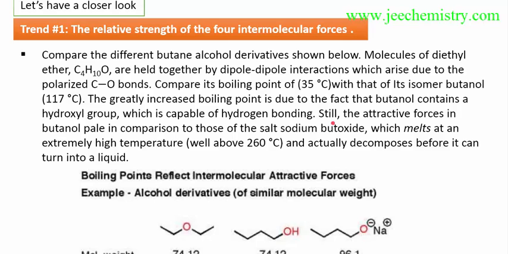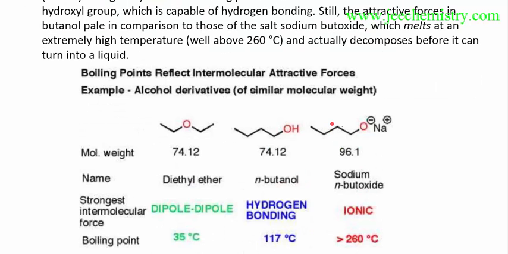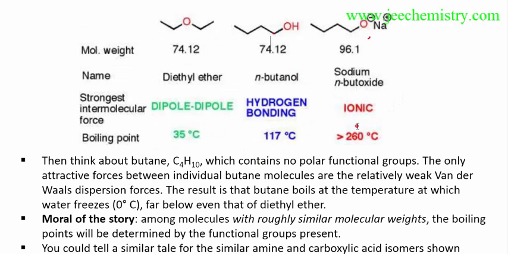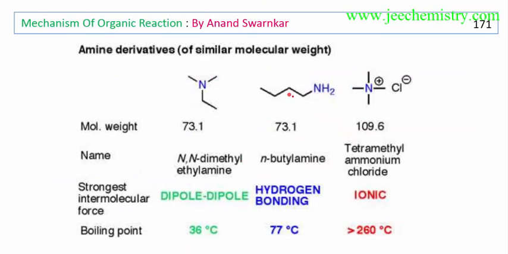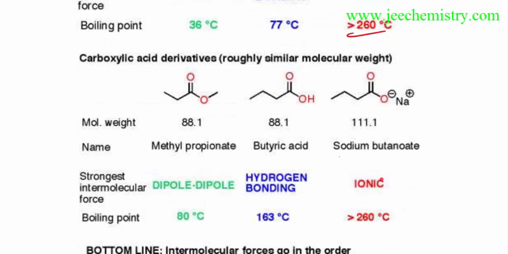The relative strength of the 4 intermolecular forces: there are ionic forces, then hydrogen bonding, then dipole attractions. So this will be stronger than this, and the boiling point of this compound will be higher. This compound should have a higher boiling point than this. All intermolecular forces we have to keep in mind. This has a higher boiling point than this, having hydrogen bonding; this one has ionic bond, hydrogen bonding, dipole. This should have a higher boiling point than the other. Similar things happen in this compound also: there are ionic bonds, hydrogen bonding, dipole interactions.